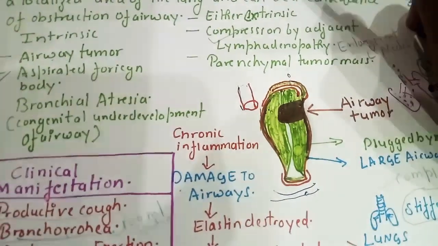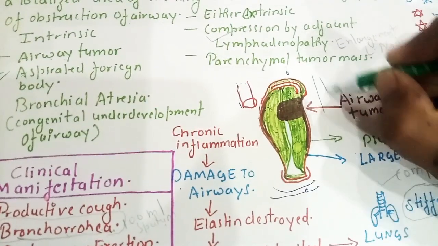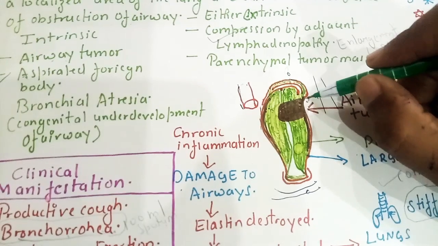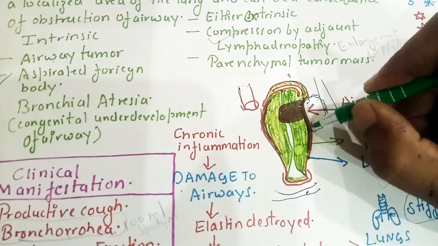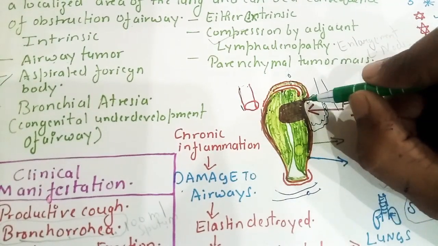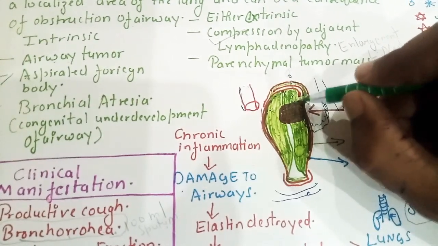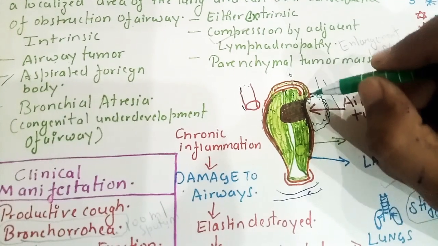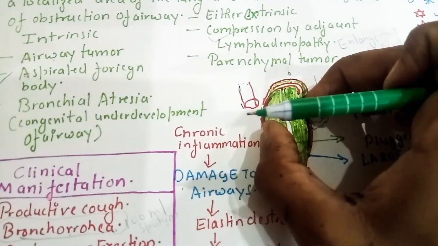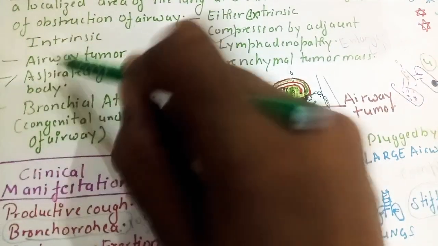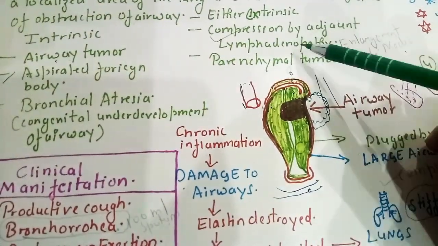Now compression by adjacent lymphadenopathy. Suppose this is a lymph node, and enlargement of the lymph node occurs from the outside, therefore infection will occur inside also, and due to that infection the elastic recoil will lose its elasticity due to the loss of elastin. Therefore bronchiectasis will occur. So again revise it: airway tumor, aspirated foreign body, bronchial atresia, compression by adjacent lymphadenopathy,